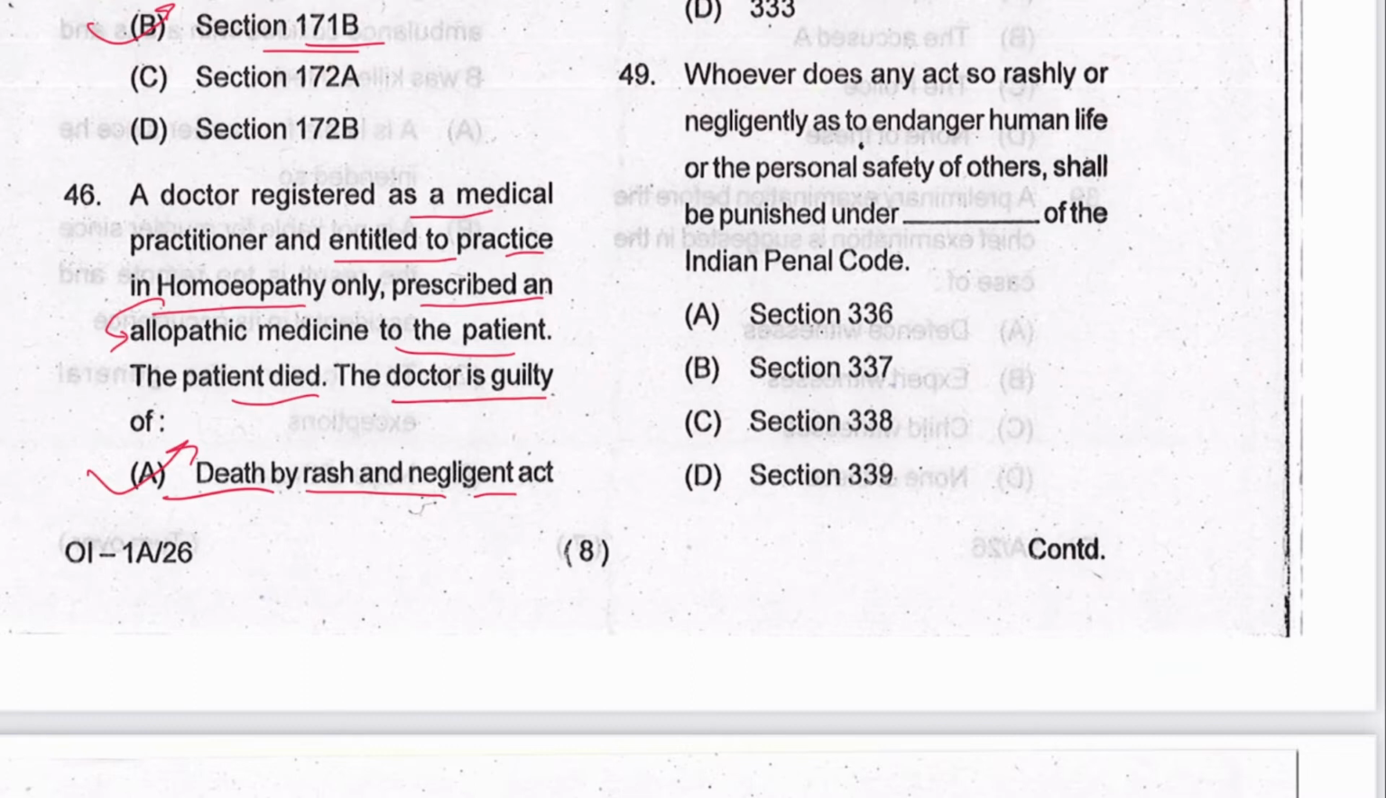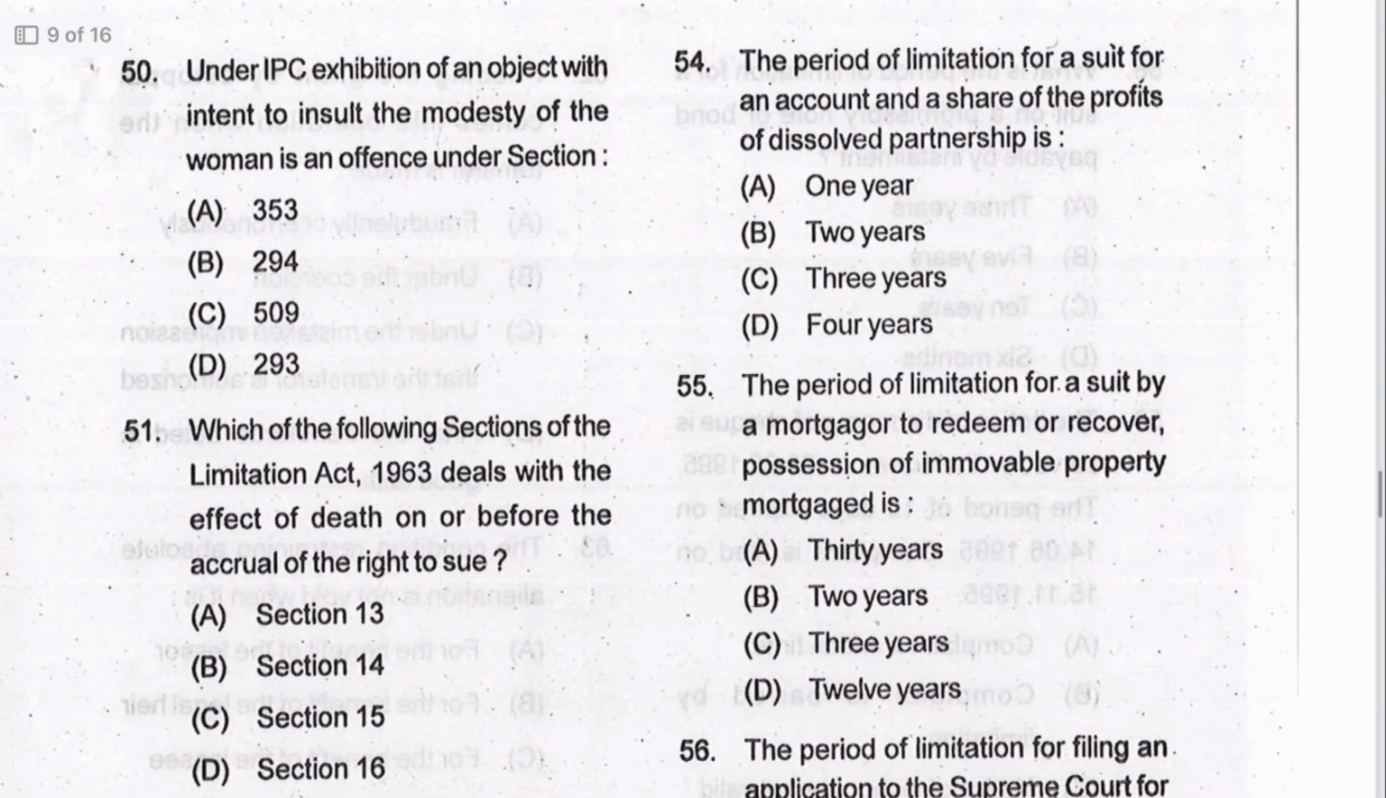Next 49. Who does any act so rashly or negligently as to endanger human life or personal safety of others shall be punishable with section 336. A is the answer. Next 50. Under IPC, exhibition of an object with intent to insult the modesty of a woman is an offense under section 509. C is the answer.